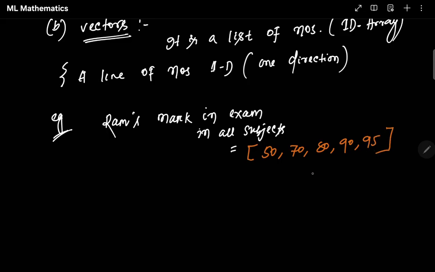How many subjects do I have? Let's say 5 subjects. I score marks like this. So it looks like a 1D array, right? It is a 1D array because it's present in a single list. Python has a data type called list, where we put values in an ordered format. You can see it's in order: position 1, position 2, position 3, position 4, position 5.